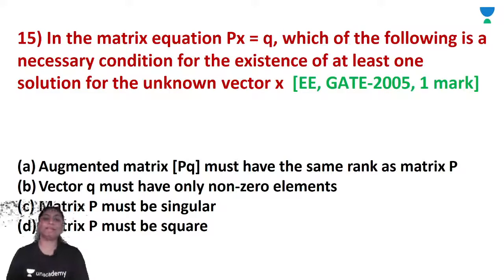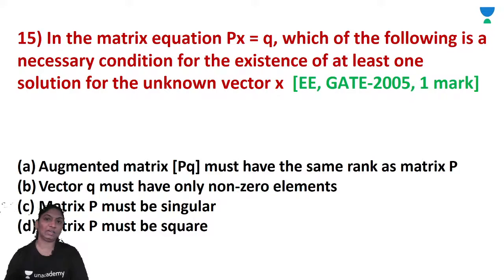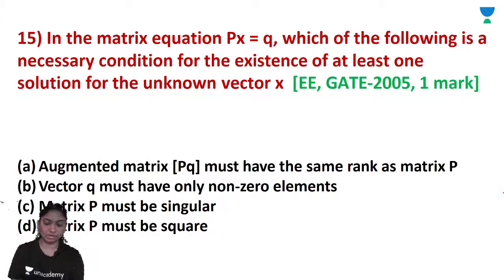Now, in the matrix equation Px is equal to Q, which of the following is a necessary condition for the existence of at least one solution for the unknown vector x?